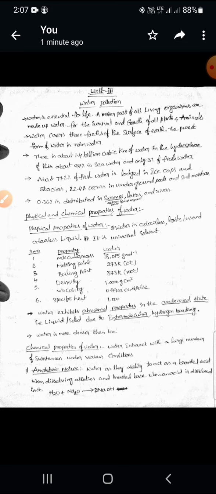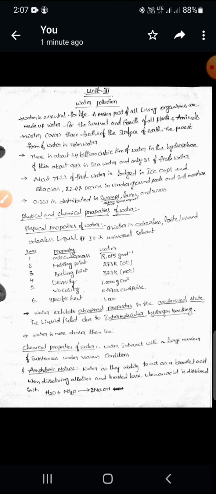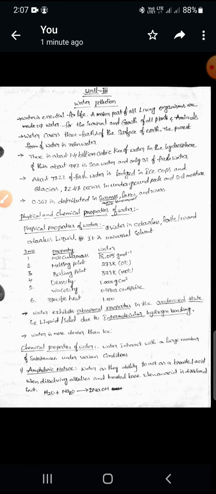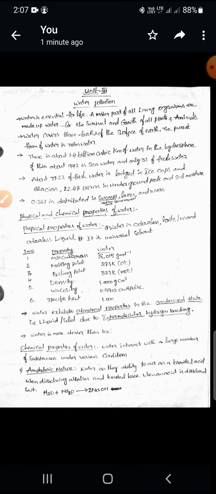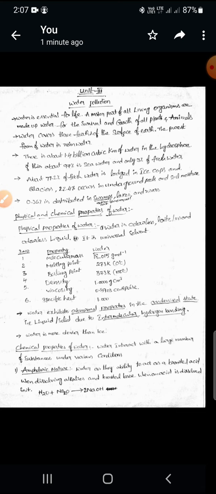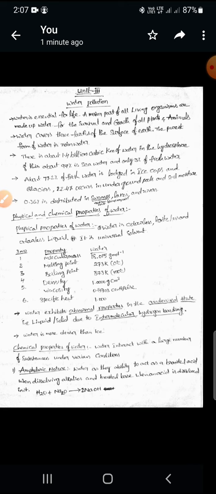The underground water is 22.4%. The remaining 0.36% of water is present in the lakes, rivers, and also swamps. Swamps means always wet areas, or we can also say marshy places, dirty places which are present on water. So this is the distribution of water.